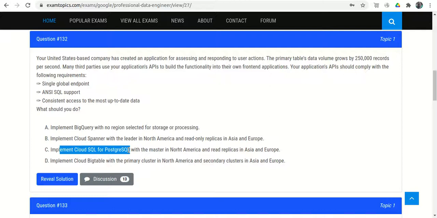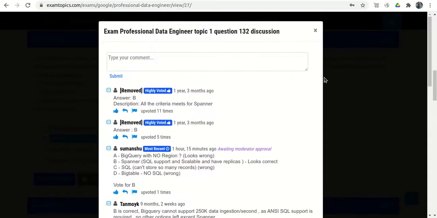Implement Cloud SQL and PostgreSQL. So this doesn't look good. Though they will support the ANSI SQL, they will not handle such a large amount of data, because this number of records is getting inserted per second. So option C is eliminated. Implement Cloud Bigtable. Cloud Bigtable is NoSQL, so definitely it will not support SQL. So option D is eliminated. Only one option is left, that is option B. Option B is the correct answer.